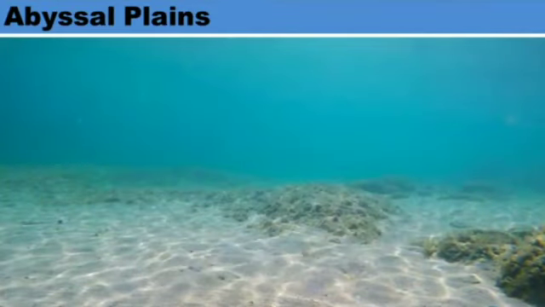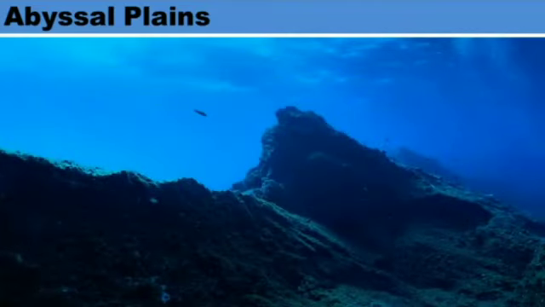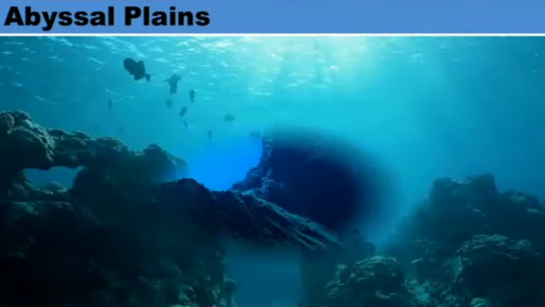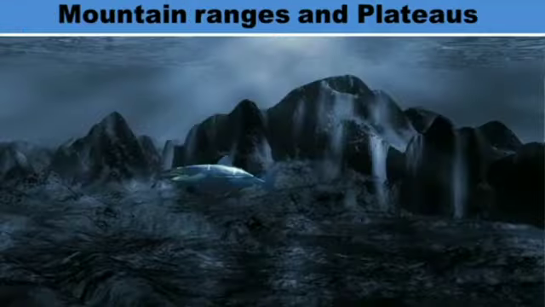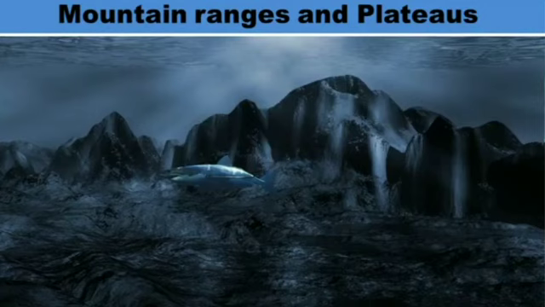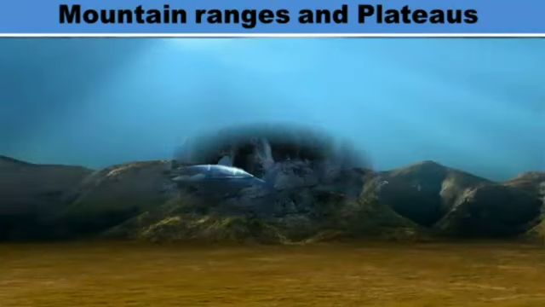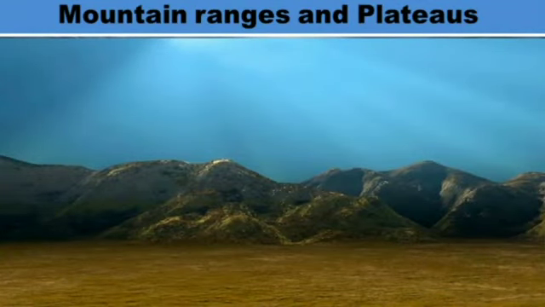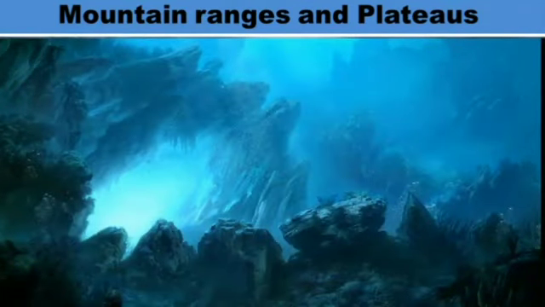Some hills and mountains like the ones we see around us are also found underwater. That means the hills and mountains found on the ocean bed are called submerged hills and mountains. These hills are hundreds of kilometers wide and thousands of kilometers long.